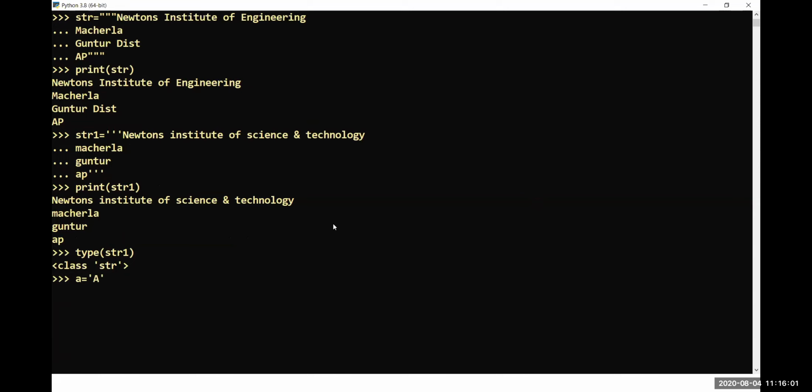I have assigned a single character here. So you may feel that it is a character, but it is not. Try to take the type of small a: it is a string. There is no char data type in Python. Everything will be considered as a string only, whether it is a single character, multiple characters, or across lines. It shall not be considered as a character. There is no such data type with us.